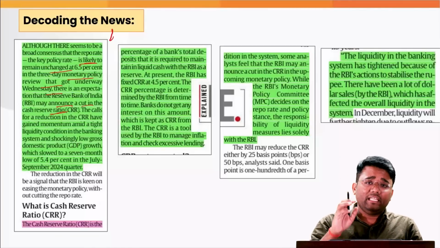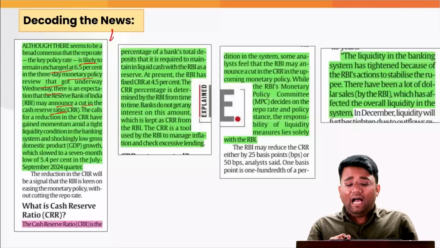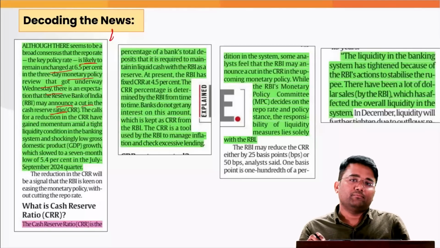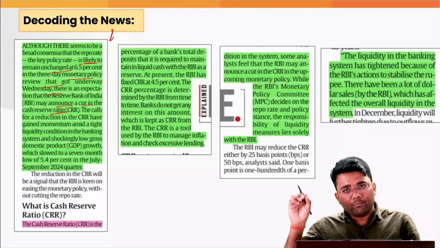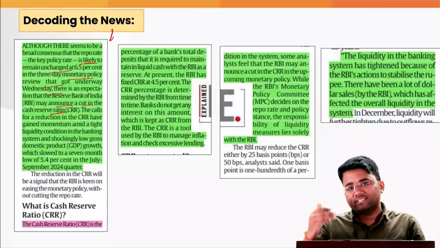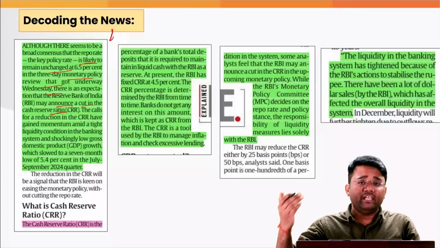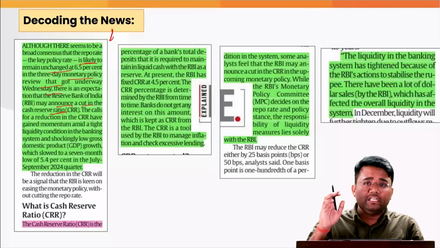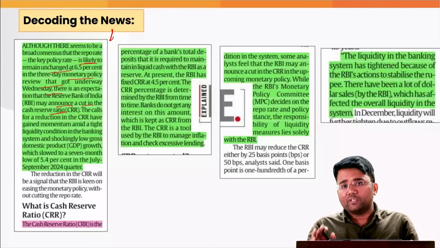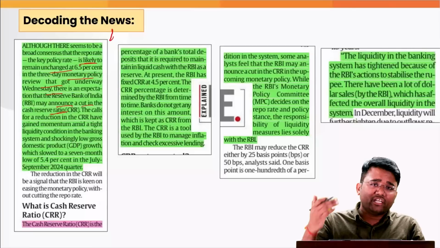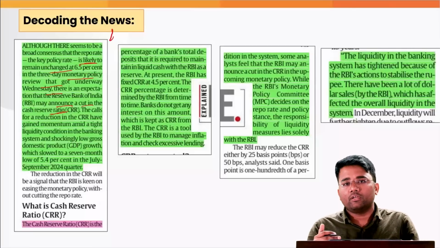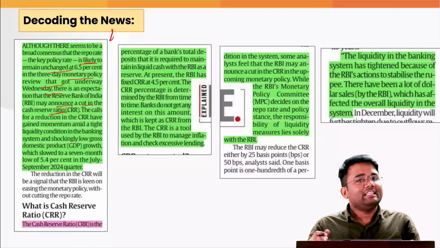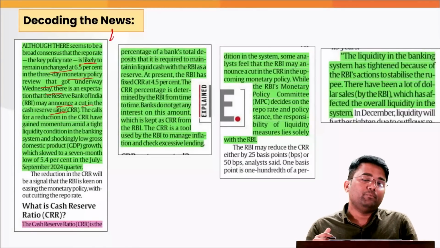Why? Because there is liquidity crunch in the market, and this has also been reflected in the lower GDP growth rate figures, because banks do not have proper money to lend to the businesses. Businesses are not getting loans, and they are not investing in the economy. That is further driving down the production of goods and services, and it is also fueled by the lower demand for goods and services. That is somewhat leading to a condition like recession, and that is further driving down our GDP growth rate.